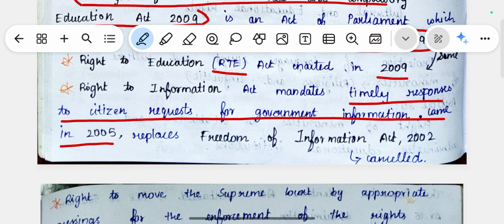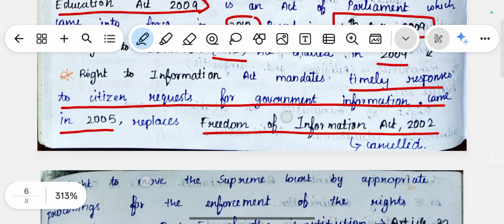This is called the Right to Information Act, which came in 2005 and replaced the Freedom of Information Act, which was passed in 2002. Then it was cancelled, and in 2005 the Right to Information Act was enacted.